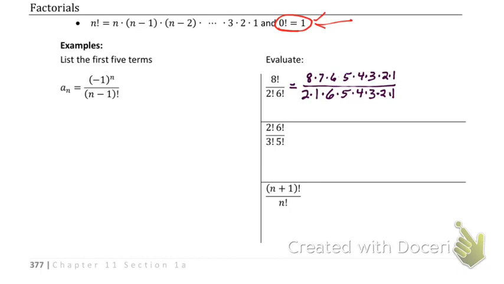Well, a number divided by itself is 1. So if you look at this 6, 5, 4, 3, 2, 1, that's the exact same number as 6 times 5 times 4 times 3 times 2 times 1 on top. So those are just going to turn into 1, or we're just not going to deal with them because we're multiplying by 1 on top and bottom. So that means it's just 8 times 7, which is 56, divided by 2, which is just 28.